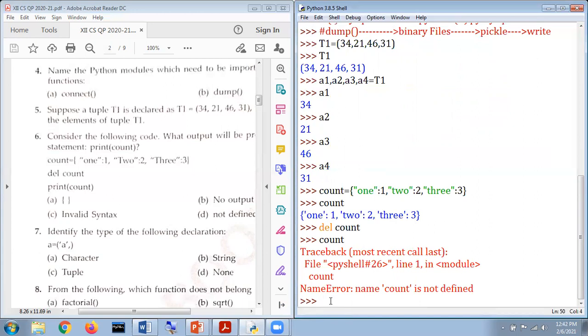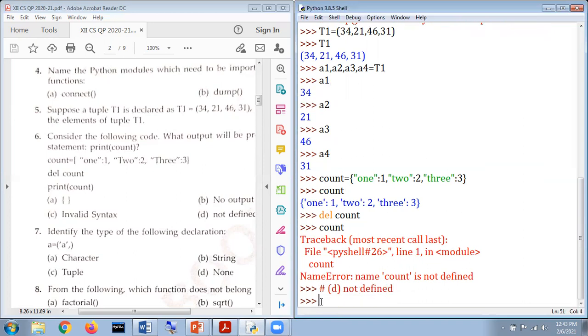As we mentioned, del count means we delete the dictionary, that is, count. Now the error will be NameError: name count is not defined. In that case, the answer is D, where we mention not defined, and this is the correct answer.